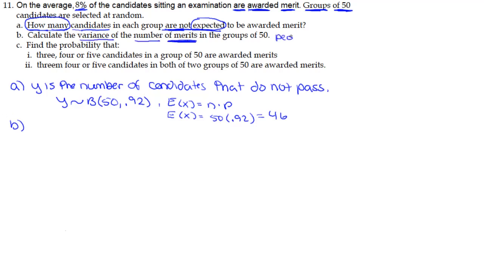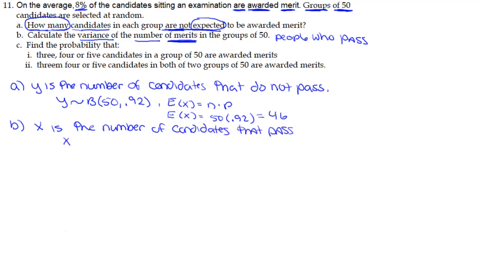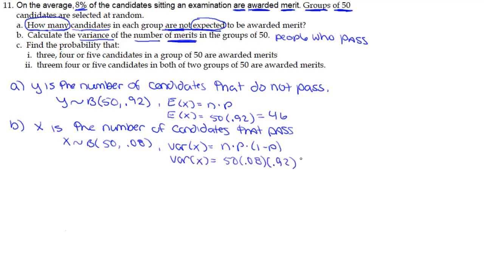Now, in part B, they say find the variance, but now it's about the people that do pass, the people with merits. So I'm going to say X is the number of candidates that pass, and its binomial distribution has a probability of 0.08. The variance is n times p times 1 minus p, and so the variance is going to be 3.68.